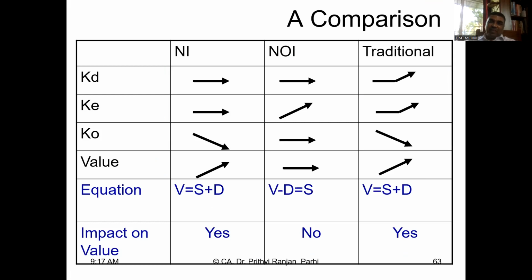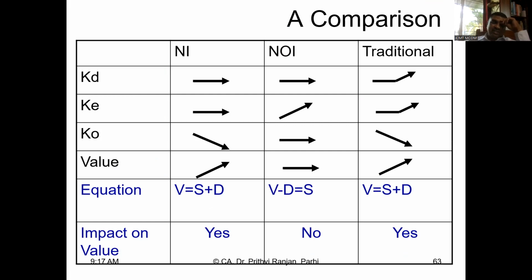At this stage, if you compare all the theories that we have learned, cost of debt: NI theory says it will remain constant. NOI theory says it will remain constant. Traditional theory says it will increase. Cost of equity: NI theory says it will remain constant. NOI theory says it will increase. Traditional theory says it will remain constant, then it will increase.